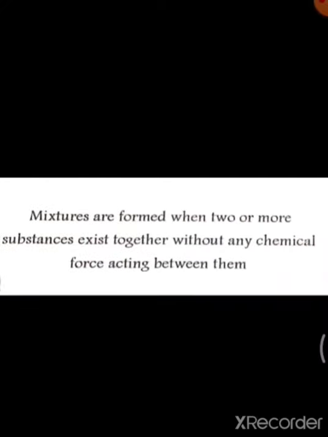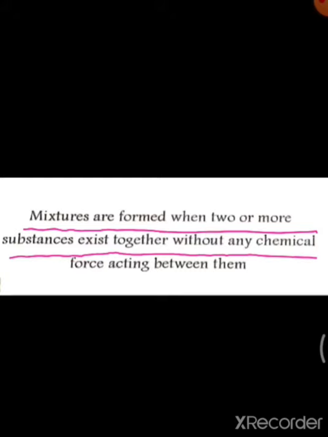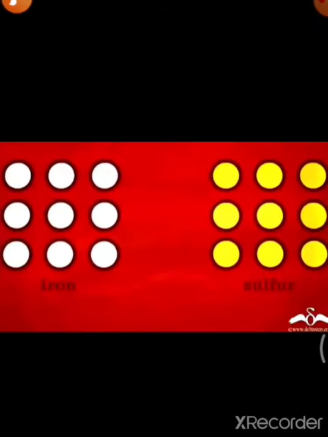So how are mixtures formed? Mixtures are formed when two or more substances exist together without any chemical force acting between them. So what does this sentence mean? That any chemical force acting between them. What is this? Let us understand that. So see, here we have taken the iron and sulfur. Both are solid. So remember one thing, that the homogeneous mixture, okay, that is not obtained if both the components are solid.